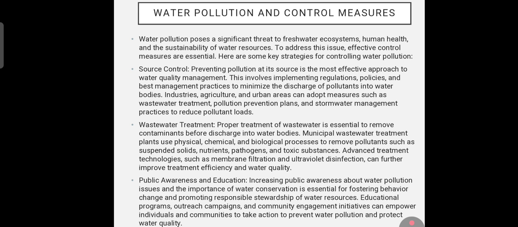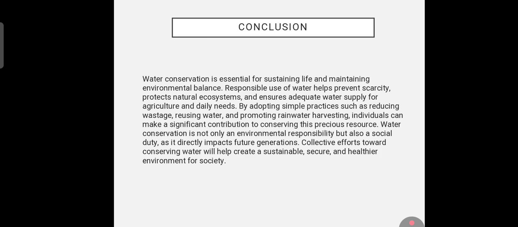Water pollution poses a significant threat to freshwater ecosystems, human health, and sustainability of water resources. To address these issues, effective control measures are essential. Here are some key strategies for controlling water pollution, like source control and wastewater treatment, public awareness, and education, and all we can learn in this.